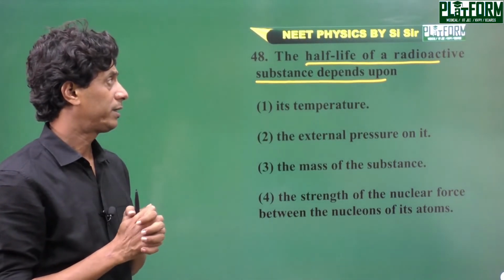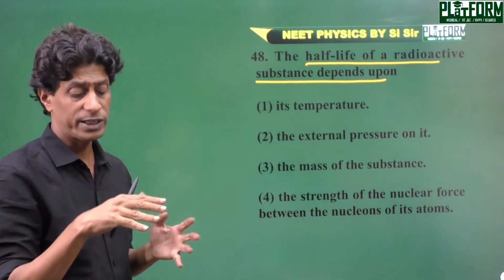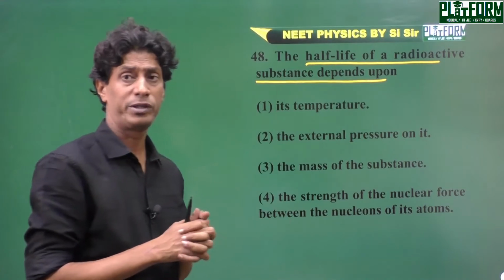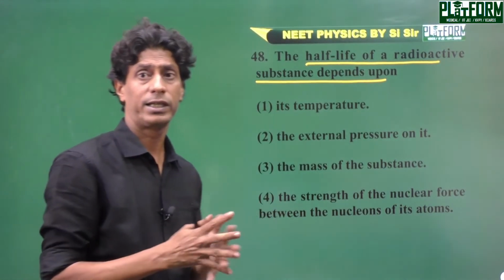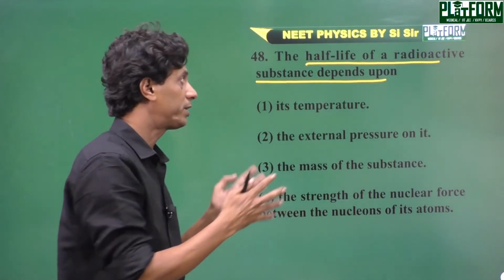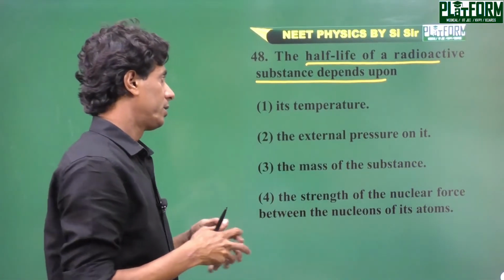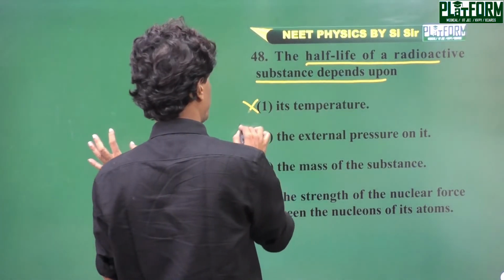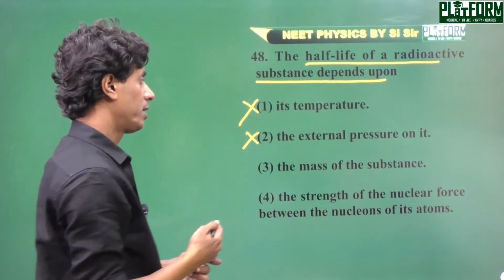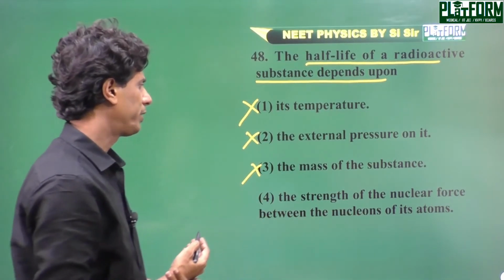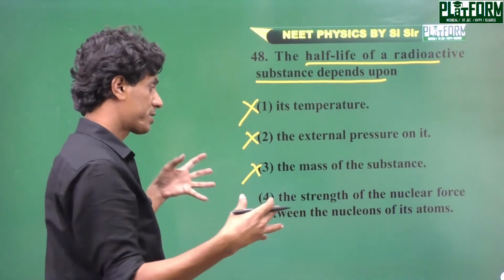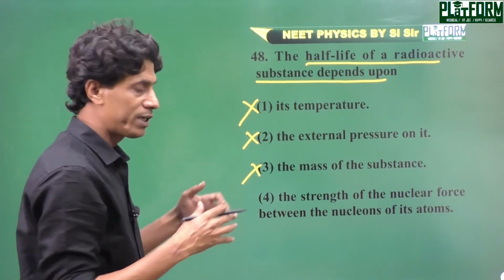probability that half of the elements decay after certain years, but you can't say when it happens. Statistically we can say half of the elements will decay after some certain time, which is the half-life. So it doesn't matter what the temperature or external pressure is; it is a phenomenon of the nucleus. It depends only on the strength of the nuclear force between the nucleons of its atom.